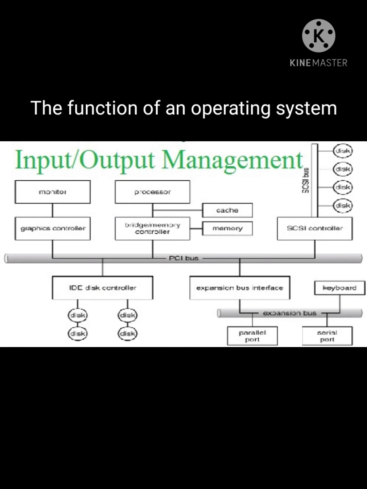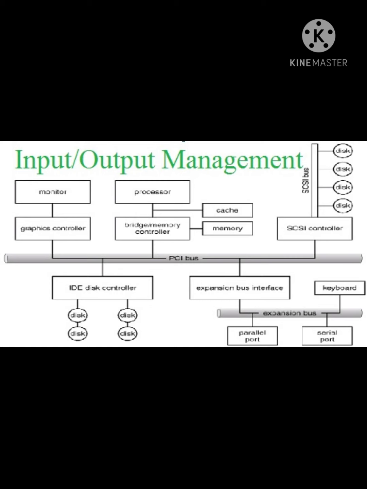The functions of an operating system. First, I/O management, or input and output. I/O is an essential element for the operation of any computer. It allows the computer to interact with peripheral devices such as keyboard, mouse, terminals like modem, TV card, and NIC card, disk or tapes, CD, DVD, and floppy disk.